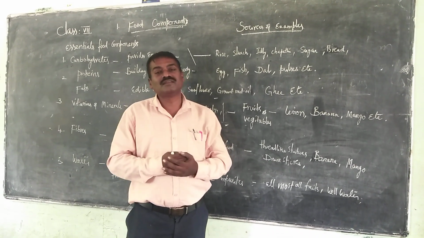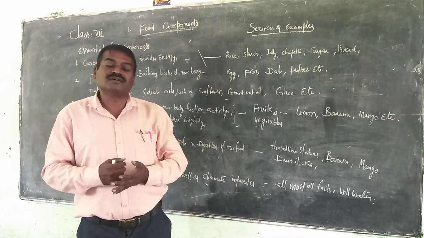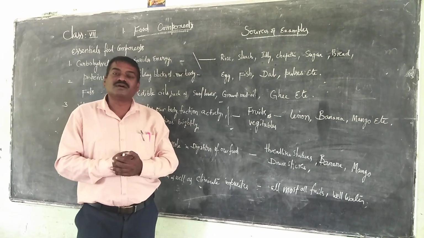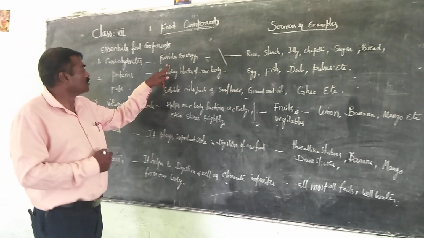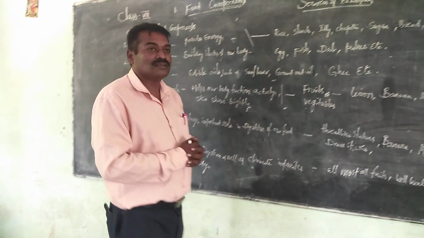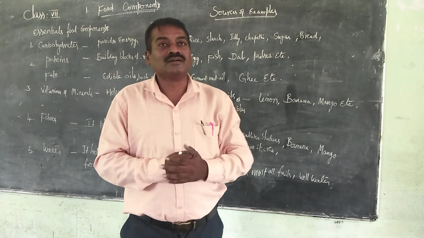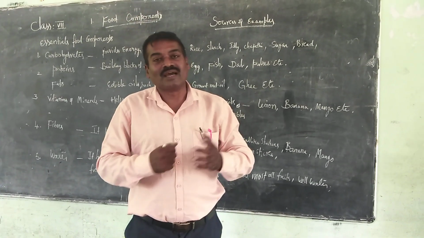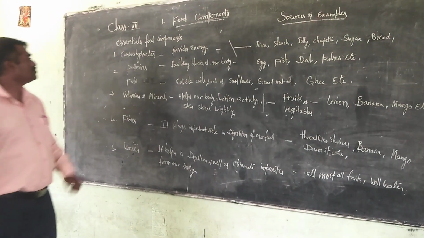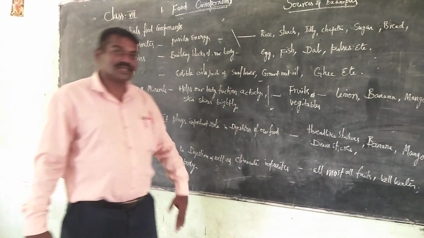As you are growing children, to do your activities, energy is required. That is why we are going to concentrate definitely on our food in the form of carbohydrates. I think you can understand the importance of carbohydrates in our regular food habits. And the second one, let us go to the second one. Proteins. I hope you understand.